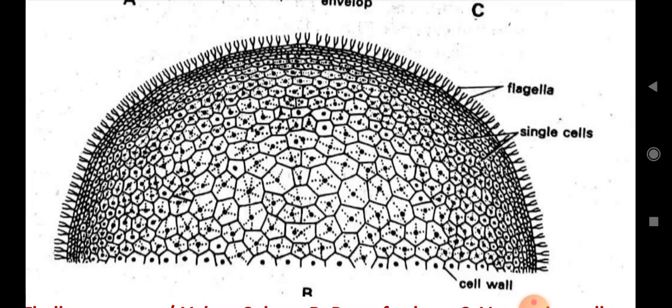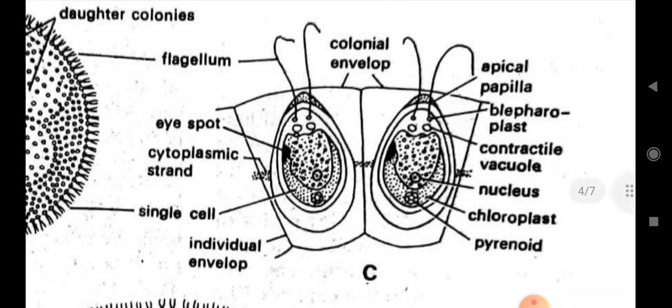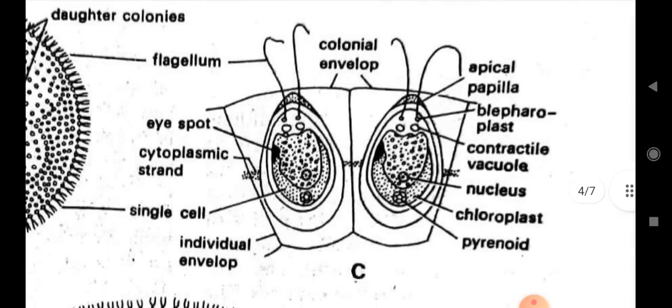So this is about the B diagram. In C diagram, the individual cell of volvox is showing. There are two individual cells of the volvox. They are egg-like, or they are pyrenoid. Then each cell has the chloroplast, then eye spot, then two flagella towards its anterior side, then their cytoplasmic strands, then their vacuoles, then their chloroplasts. In this way, this is the structure of the individual vegetative cell of the volvox.